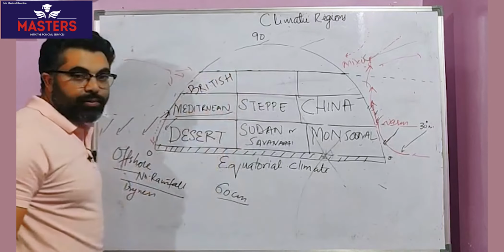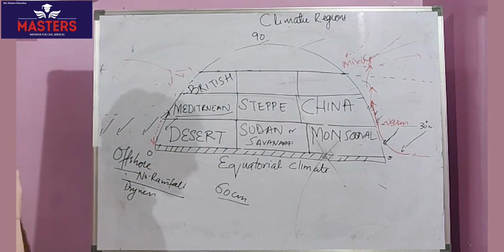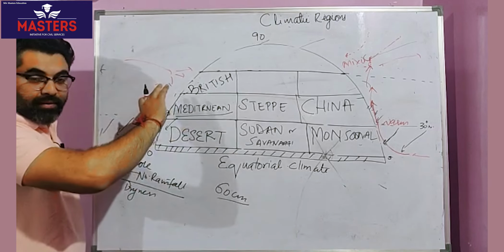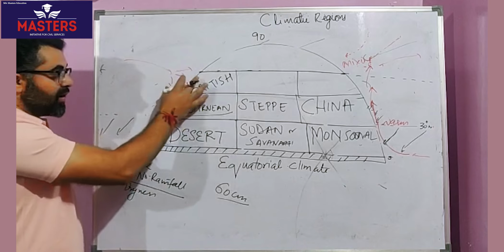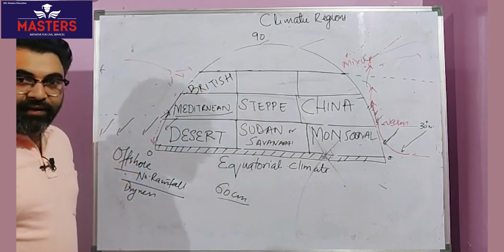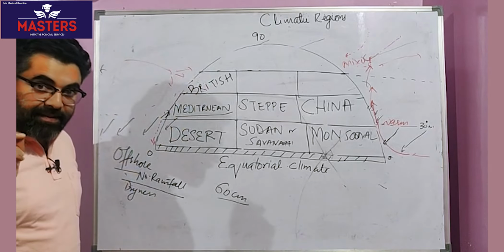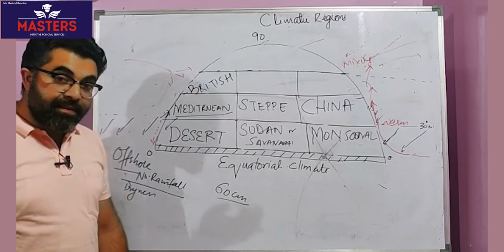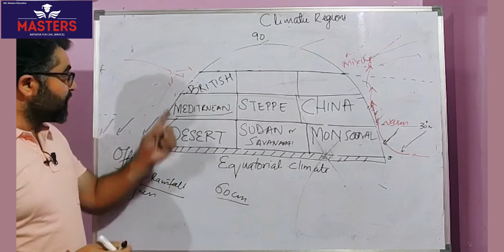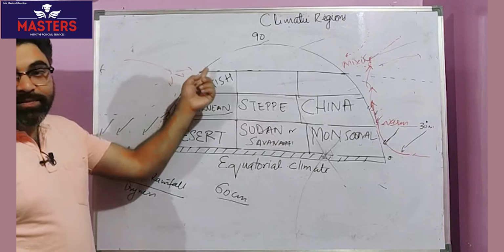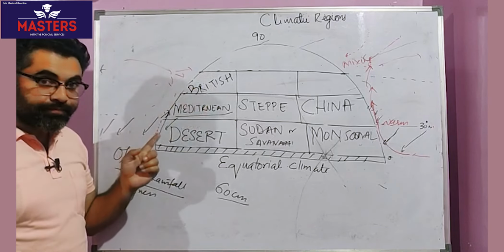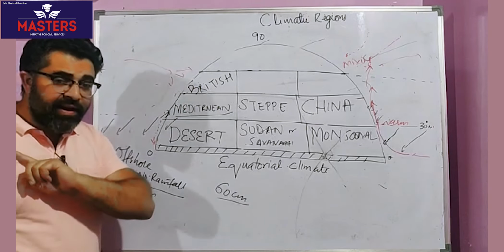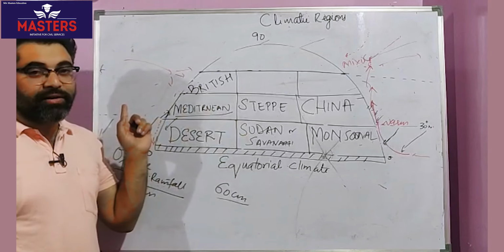British type, northwestern part of Europe. So you can remember it by Britain, British type. What is it? Moderate winters, moderate summers, sometimes cold winters. It would have been harsh winters, but they remain mild because of moderation caused by warm ocean currents. More importantly, well distributed rainfall throughout the year.